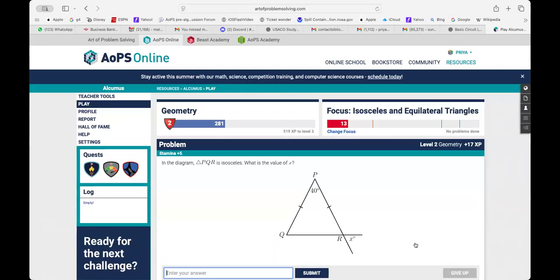So, first let's discuss what an isosceles triangle is. An isosceles triangle means two sides are equal. But what other properties do you know about isosceles triangles? Two angles are the same. Which angles? Like B and C. Angles opposite to equal sides are equal. That is the isosceles triangle theorem. Angles opposite to equal sides are equal. Make sense? So here PQR is isosceles.